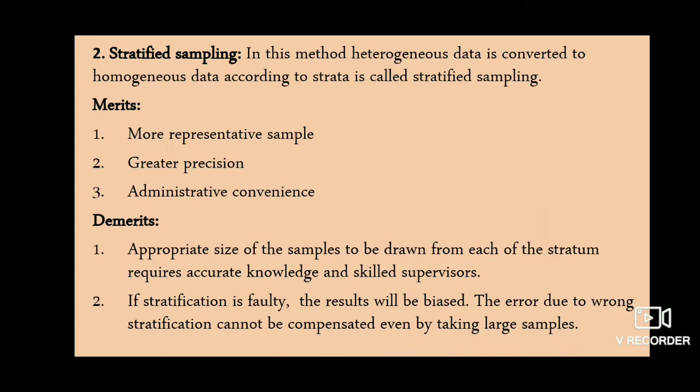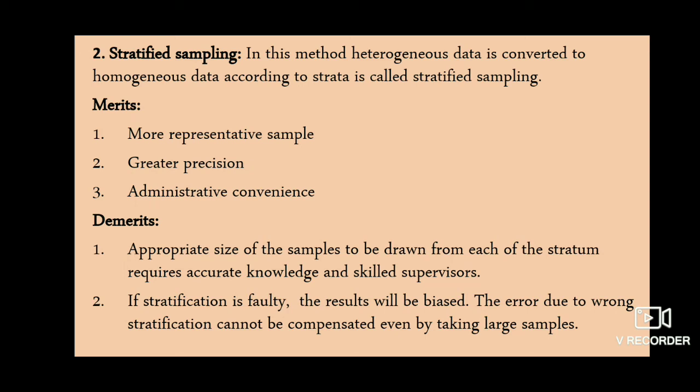The next sampling method is stratified sampling. In this method, heterogeneous data is converted into homogeneous data according to strata. This type of sampling is called stratified sampling. For example, you want to obtain a sample from a population of students of a college. A group of students studying in various classes may be treated as strata, and from each stratum, that is, from each class, some students may be randomly selected to form a sample. This method is known as stratified sampling.